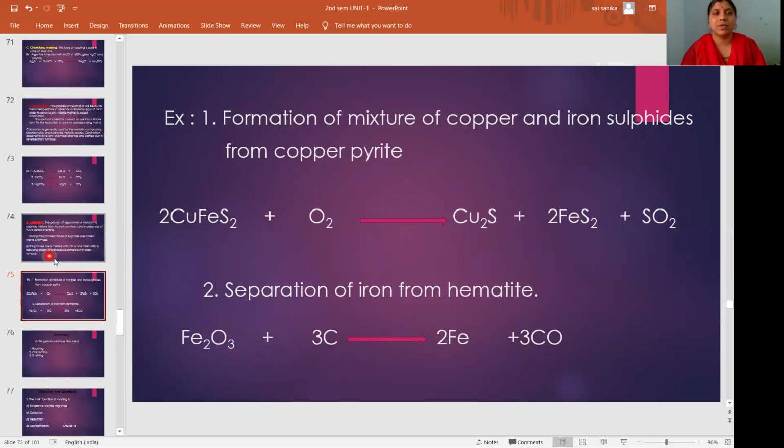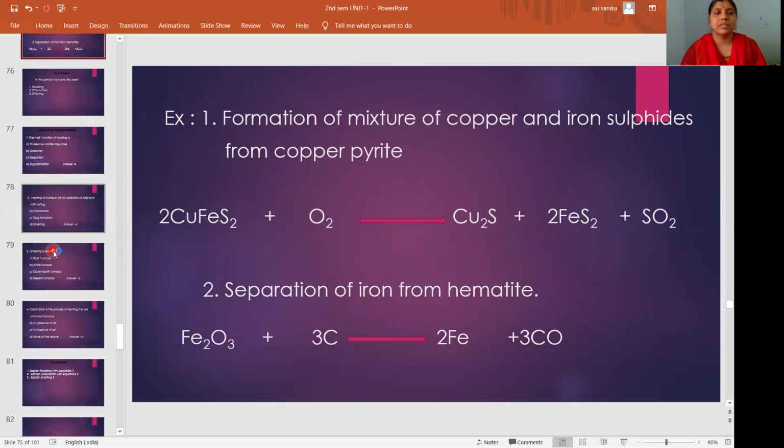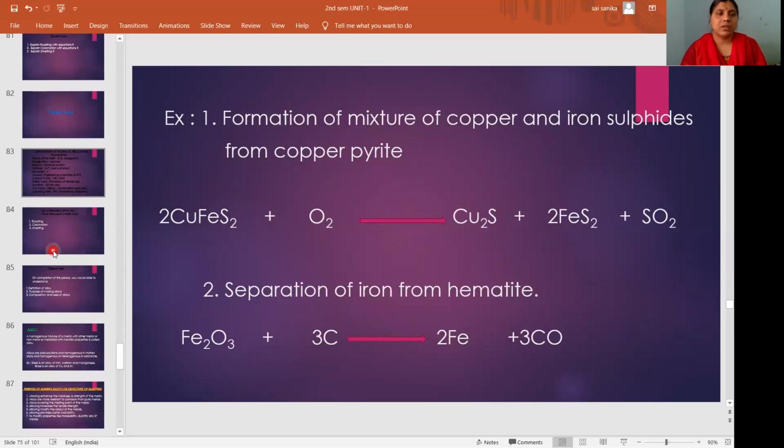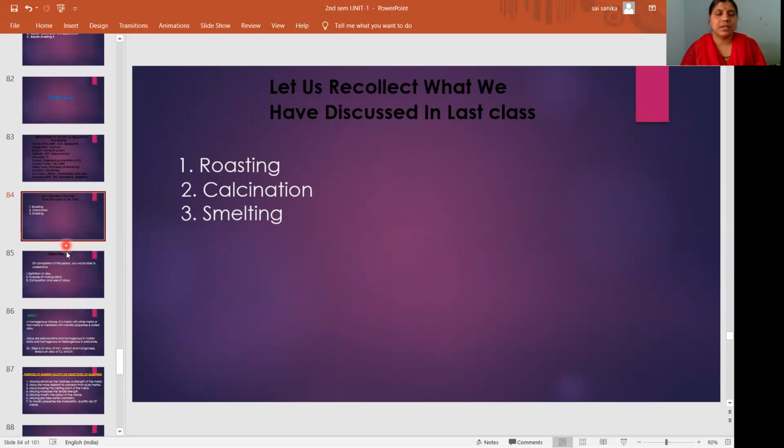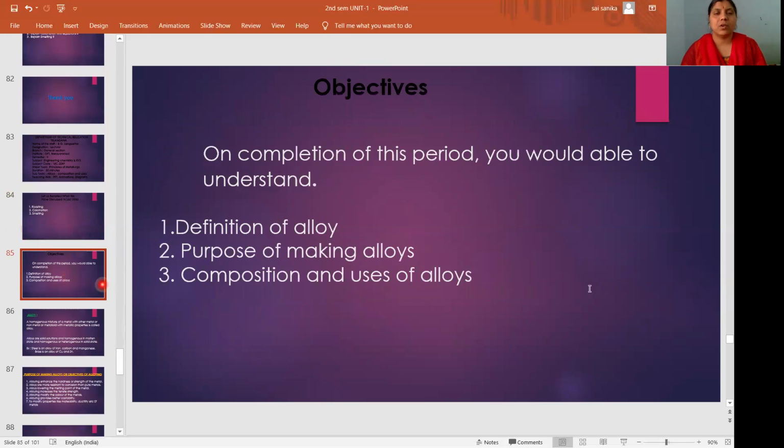So this is about smelting. In the last class we discussed these three topics: roasting, calcination, and smelting. So today our topic is alloys. So what are the objectives?